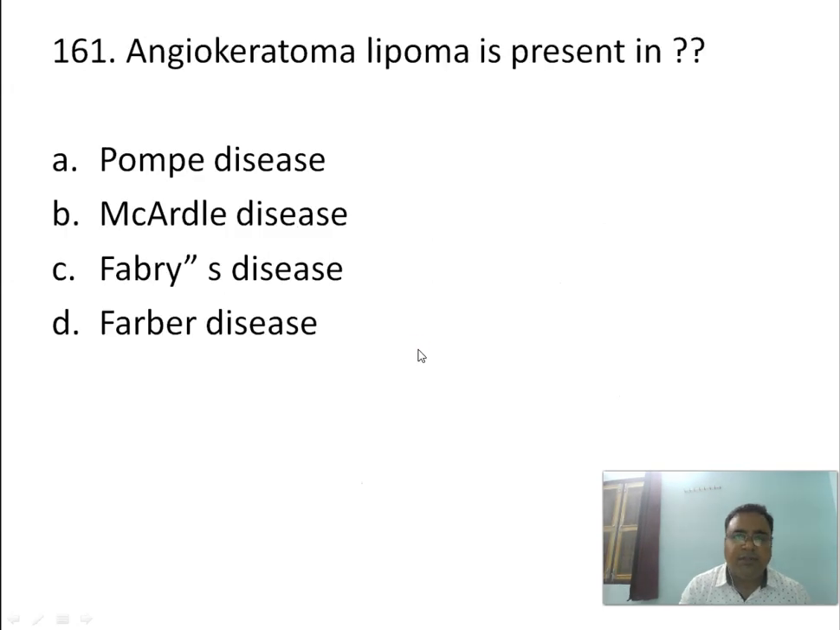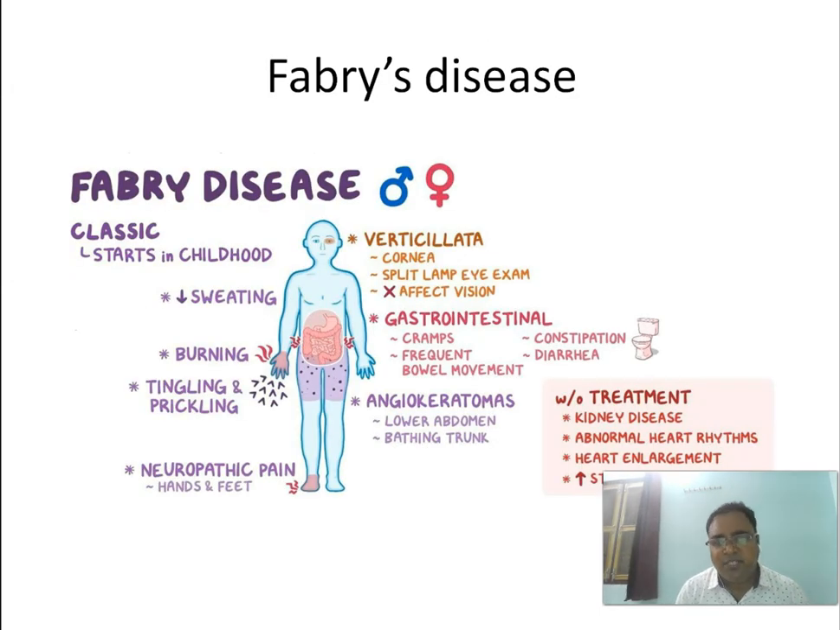To start with, angiokeratoma is present in which condition? Where will you get this condition? Pompe's disease, Markard's disease, Fabry's disease, or Farber disease? In which case will we get angiokeratoma? The answer is Fabry's disease.